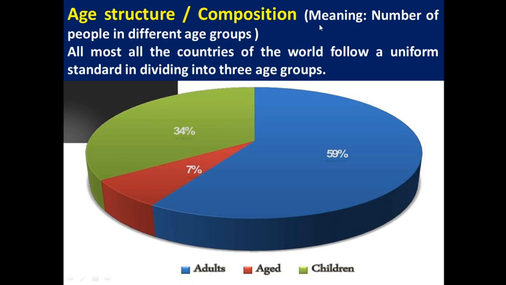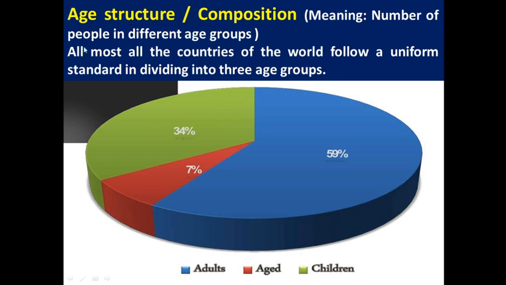So they are children, adult and aged. These are the three age groups. Children means 0 to 14 years of age, adult means 15 to 59 years of age, and old age means those people whose age is 60 and above. So these are the three different age groups.